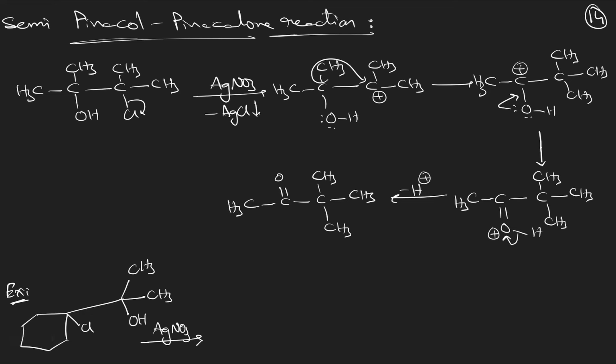Then a slight modification to this reaction, the semipinacol-pinacolone rearrangement. In this one there will be an OH and another one will not be OH, some other group will be there, maybe halogen, amine, etc. Suppose if a halogen is there, what do we do? We take the reagent silver nitrate. Ag plus will go and take out Cl minus and gets precipitated as AgCl and forms a carbocation like this.